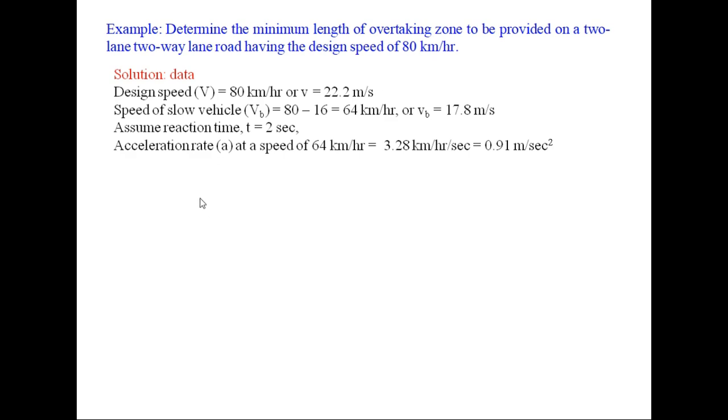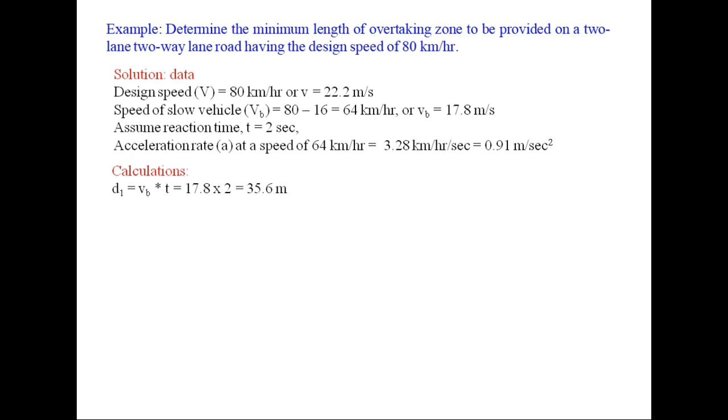Now the solution. The design data is that design speed is 80 km/h, or 22.2 meter per second, and therefore speed of slow vehicle will be 80 minus 16, that is 64 km/h, or 17.8 meter per second. We assume reaction time to be 2 seconds, and acceleration at a speed of 64 km/h you can take from the table, and that is 3.28 km/h per second, that is 0.91 meter per second square. Now let us calculate D1.